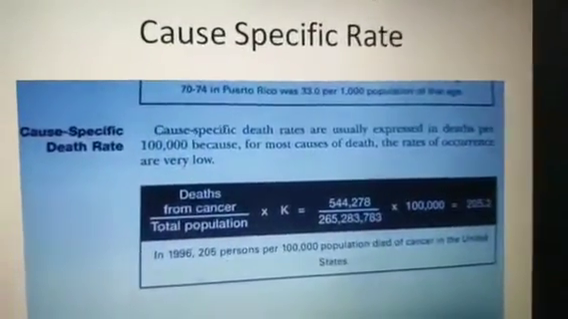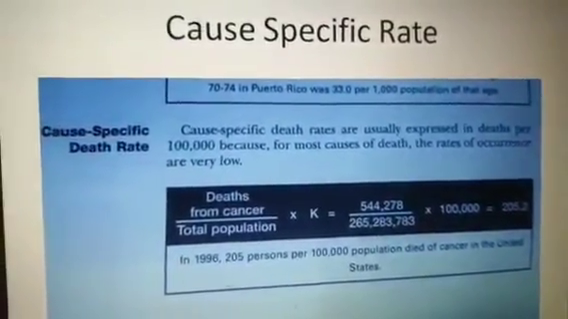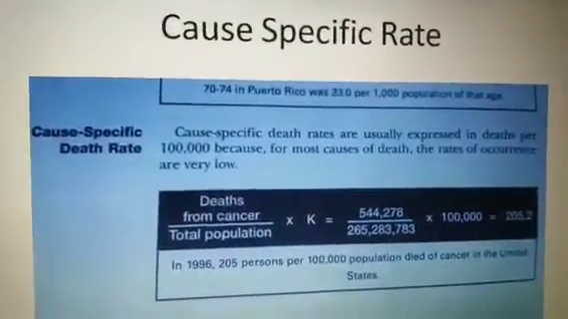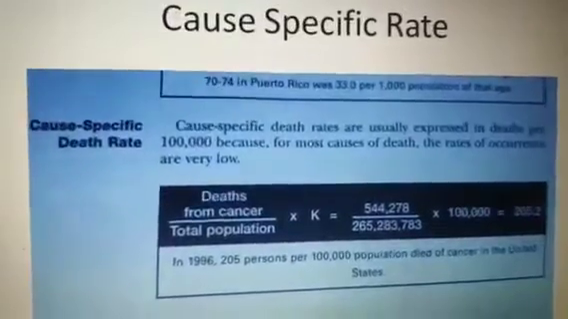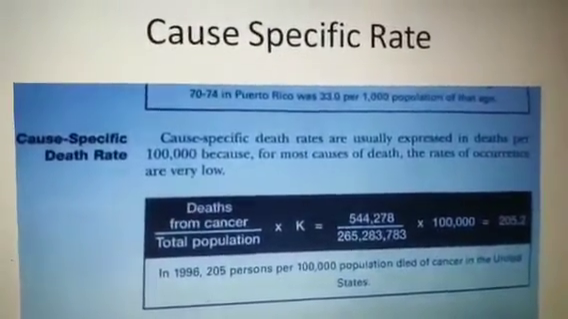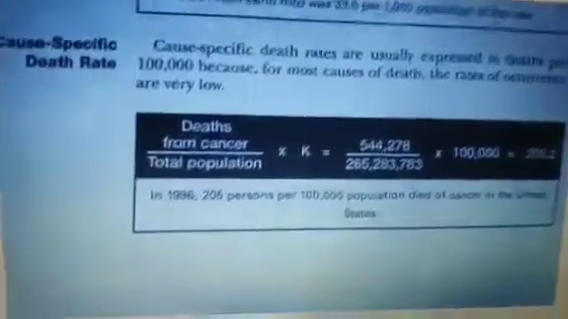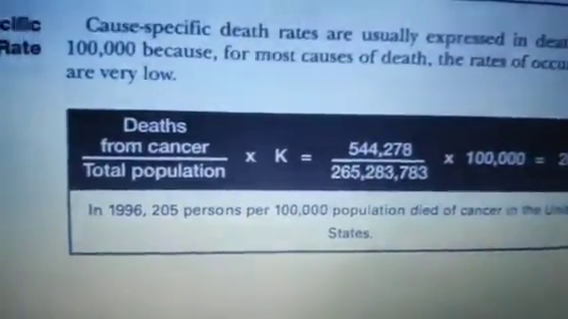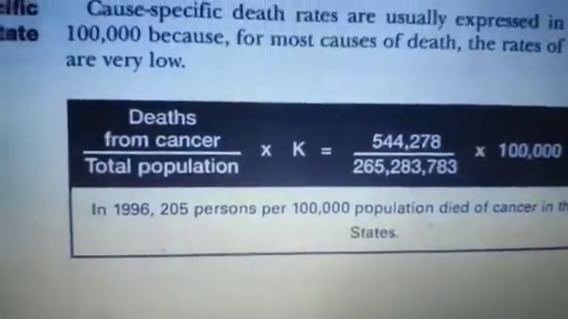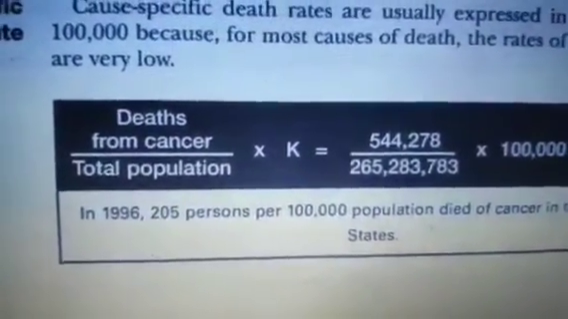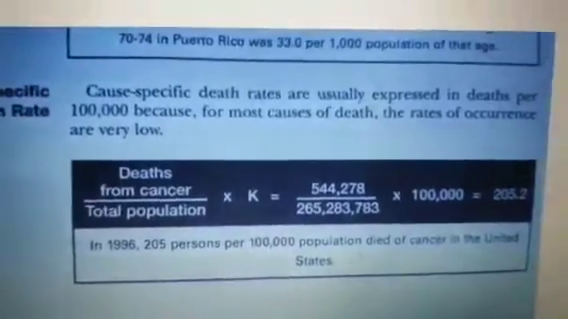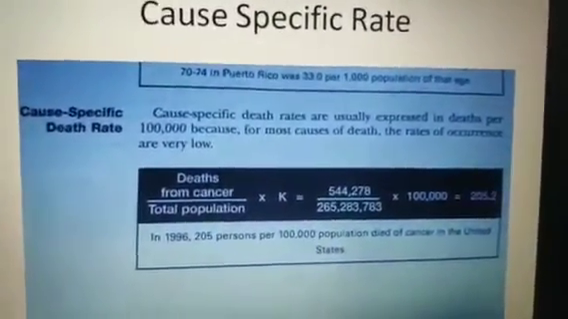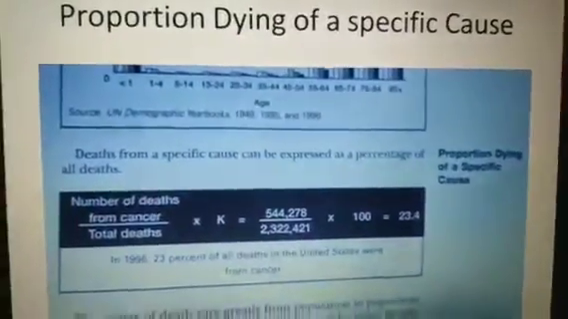And then every death has a specific cause. For example, nowadays corona is a specific cause of death around the world. So this is the cause specific death rate. In this example I have depicted cancer, but you can write COVID here. Deaths from cancer or deaths from COVID divided by the total population, into K. You can calculate the cause specific death rate. So this is another type of measurement of mortality rate.